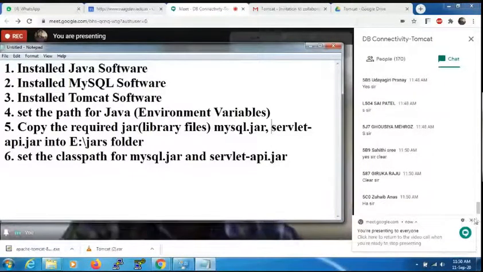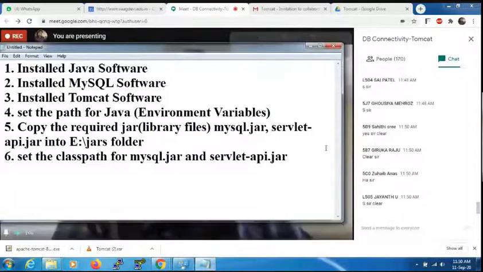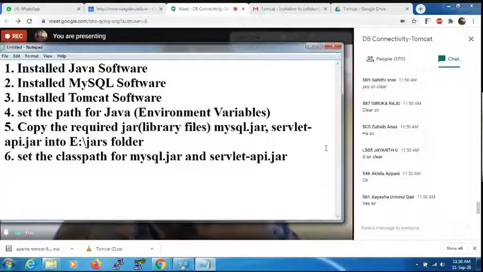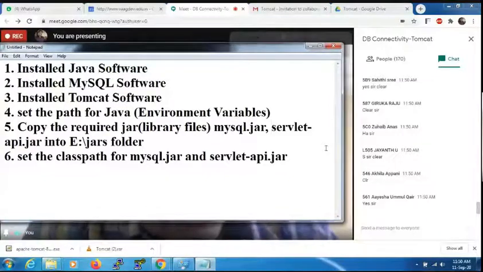Install the Java software, MySQL, Tomcat, set the path for Java, then copy the jar files and set the class path. Very simple, six steps. These are good enough to deal with a database using Java web applications.